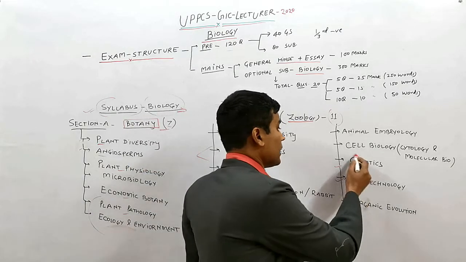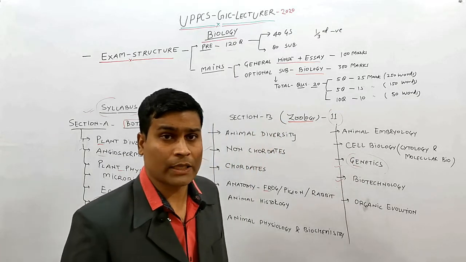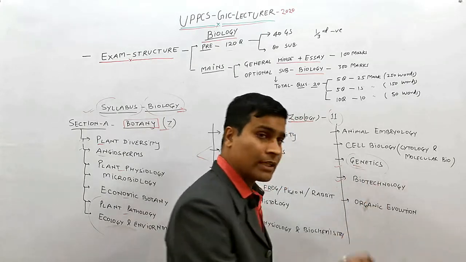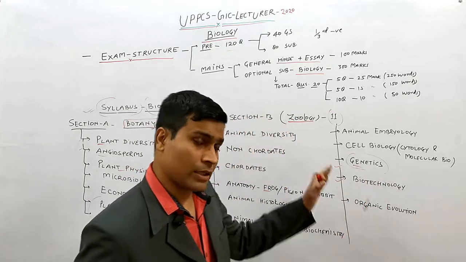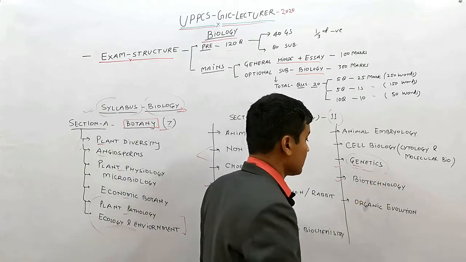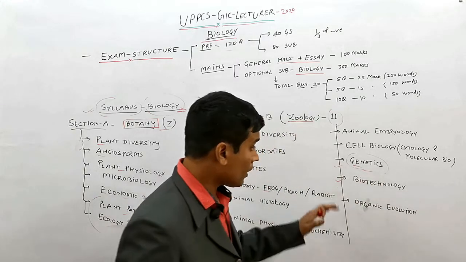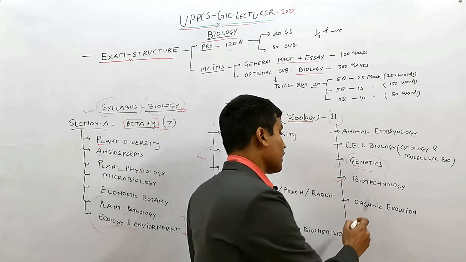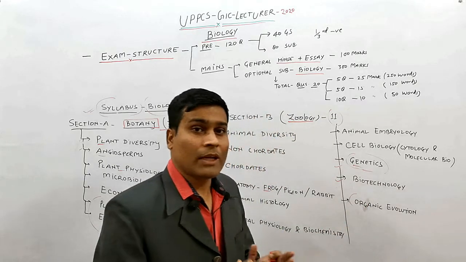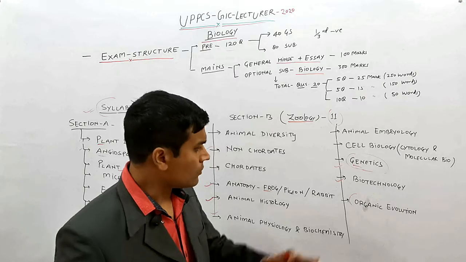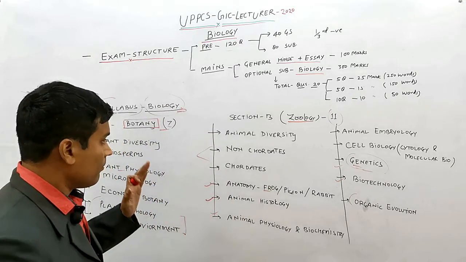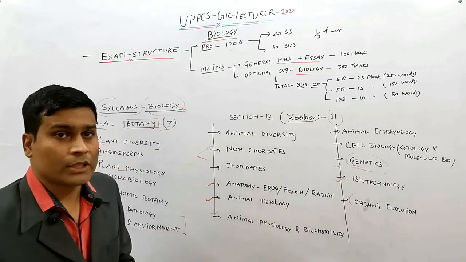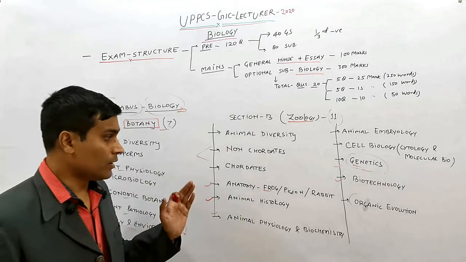Genetics also contains pedigree analysis, inheritance pattern, disease occurrence by genetic modifications, and many other subparts. Next is biotechnology and its application in human welfare. And last one is organic evolution, by which organisms have evolved, the ancestral record, and many other parameters. Both botany and zoology together contain the whole knowledge for your prelims and your optional subject.